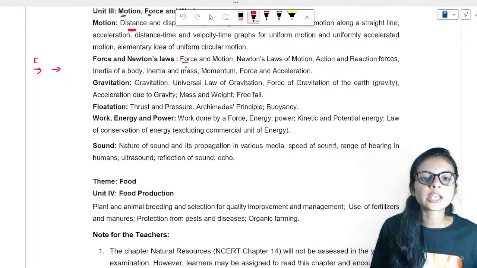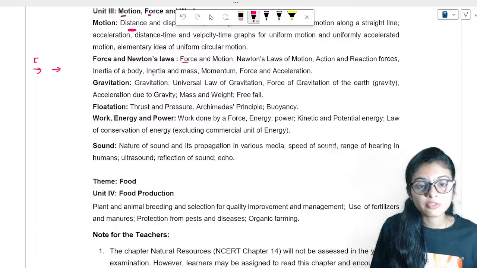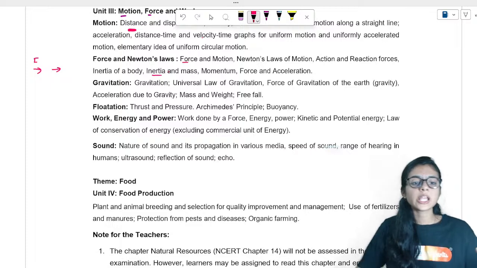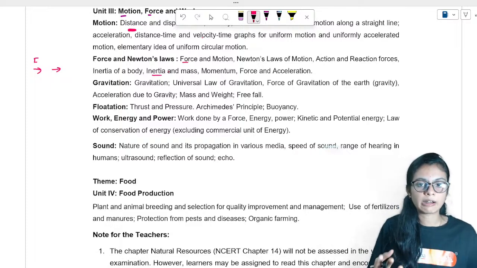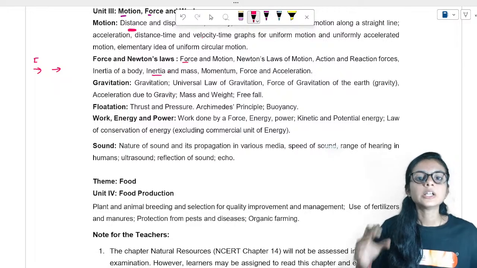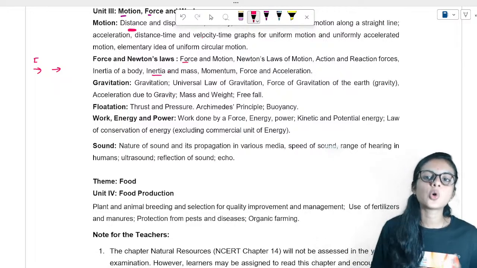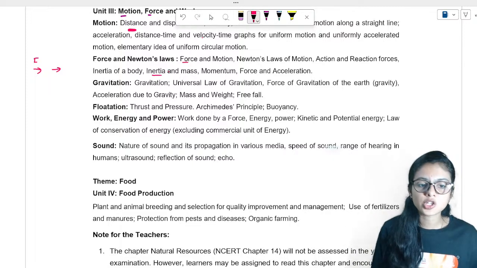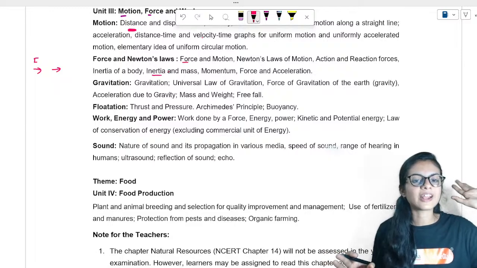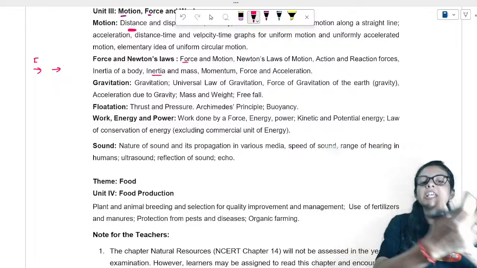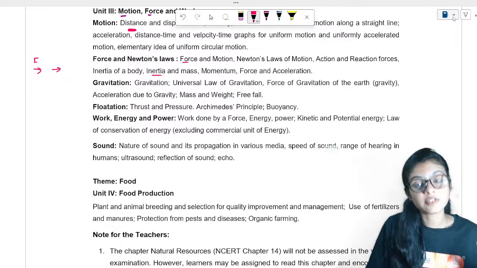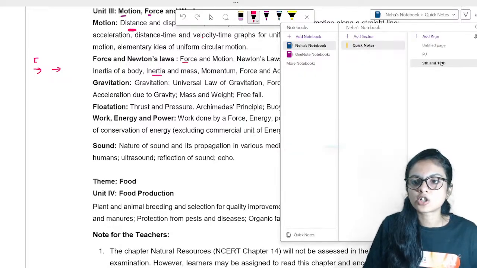Okay. So, see here. In force we'll be understanding about inertia. Inertia is nothing but the tendency of a body to resist the change in motion, right? We have already studied this in the ninth standard, right? So inertia, momentum, force, acceleration. Newton's laws of motion, basically F = ma. If you apply a force on an object, it will apply an equal and opposite force. You have studied all these already in Newton's laws of motion.